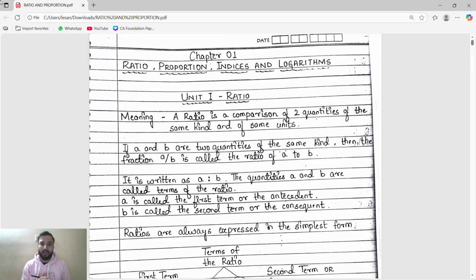In this series we are going to upload a one shot for each and every chapter of CA Foundation Paper 3. It will be like the first chapter of maths, then the first chapter of stats, then the second chapter of maths, then the second chapter of stats, like that. In the middle we will also upload logical reasoning. Till 20th December or 22nd December we are going to upload each and every chapter of maths, statistics